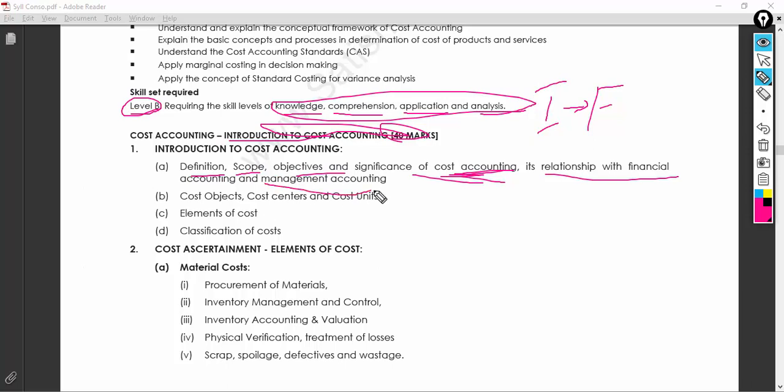So it is cost accounting. You also need to know management accounting also. Yeah, so cost object, cost center, cost unit, element of cost, all these are very basic, guys. So this is related to the cost. I don't think you will have much issues when it comes to the costing.